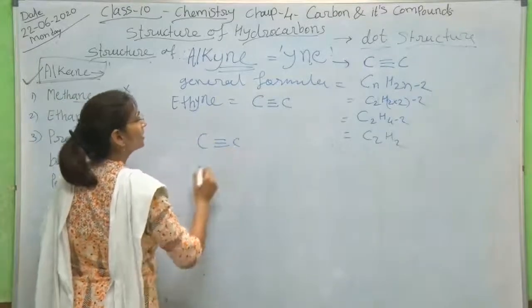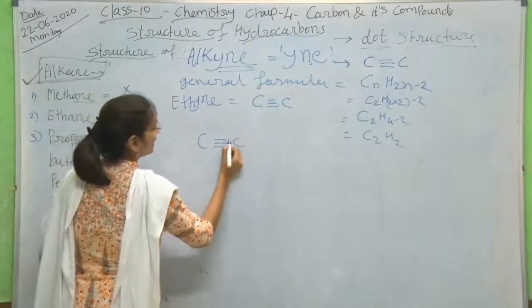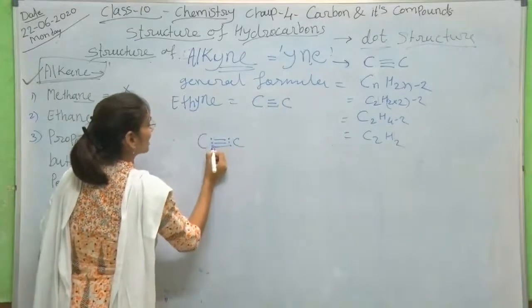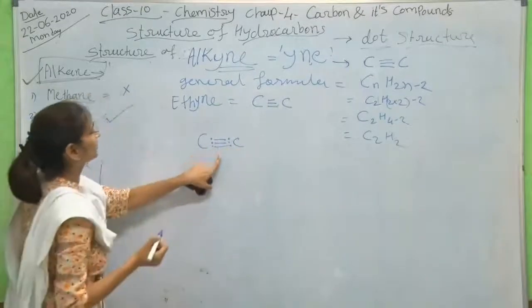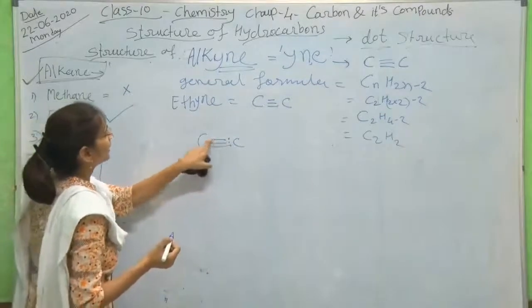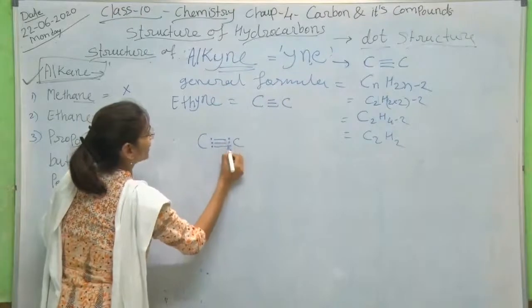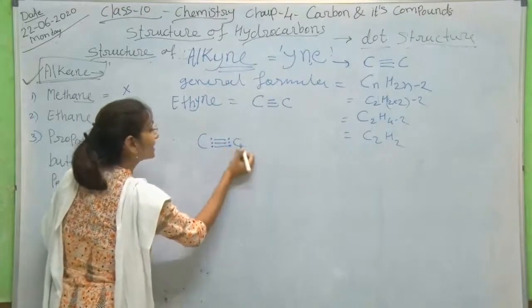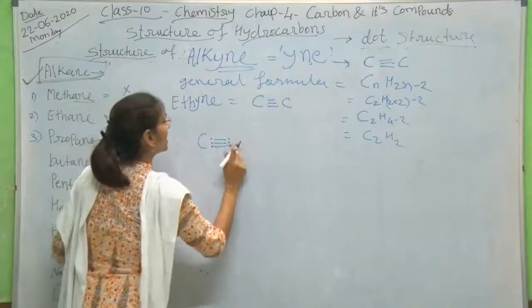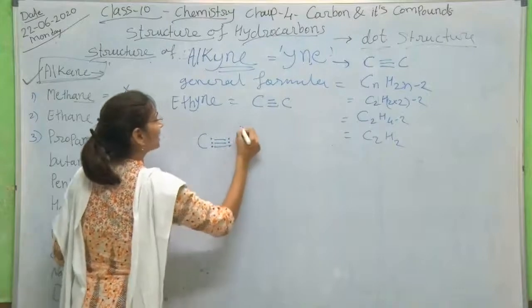So, how do we draw that structure? Carbon-carbon triple bond, and 3 electrons of each carbon atom are engaged in this triple bond.